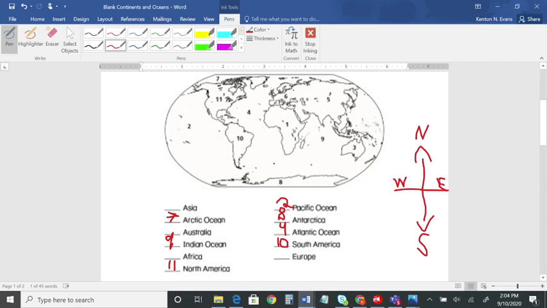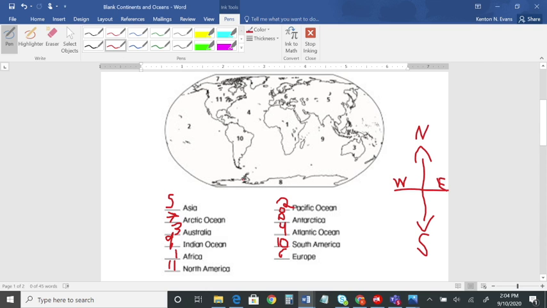Which one of these is Asia? That's right, number 5. Which one is Australia? Very good, number 3. How about Europe? That's right, number 6. So therefore, Africa must be, you said it, number 1.